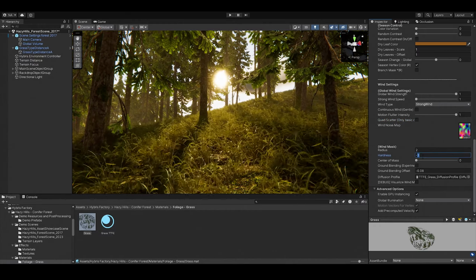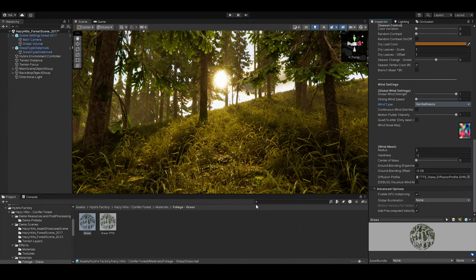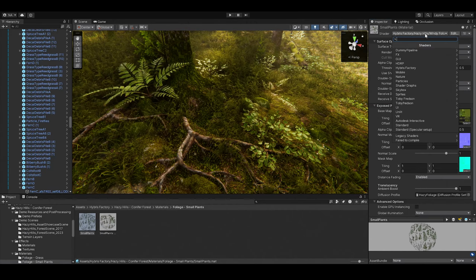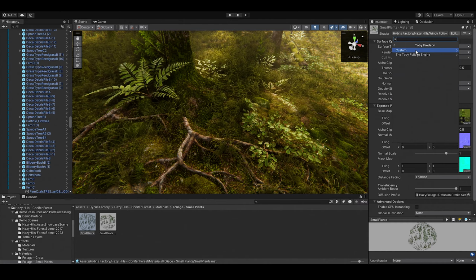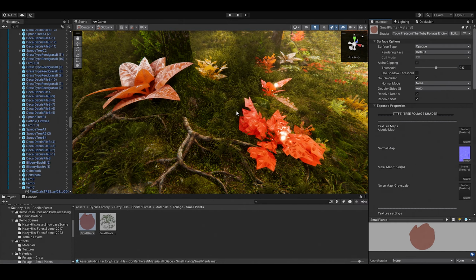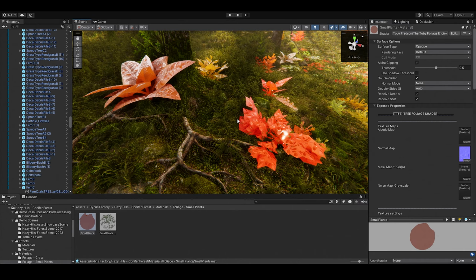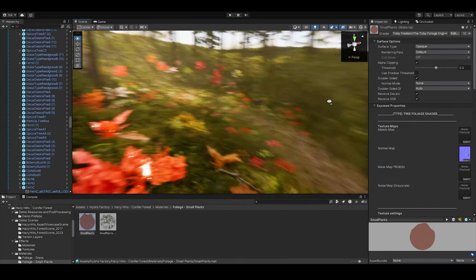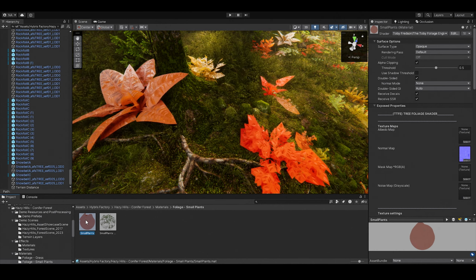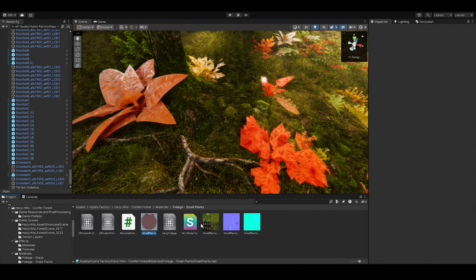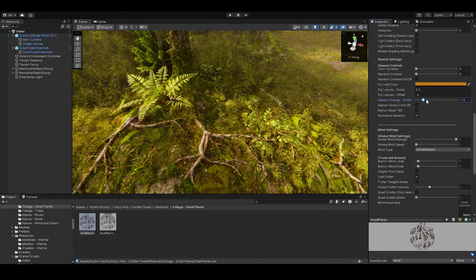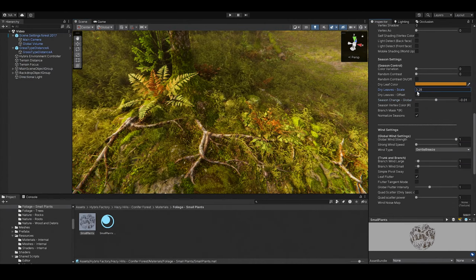Next, let's move to the trees and bushes. Now select one of your bushes and change the shader to tree foliage instead. Plants like bushes and ferns will require more complex bending, therefore this shader should be used instead. Like before, reassign the textures and adjust your settings accordingly. And remember to readjust your dry leaf color in the season settings.